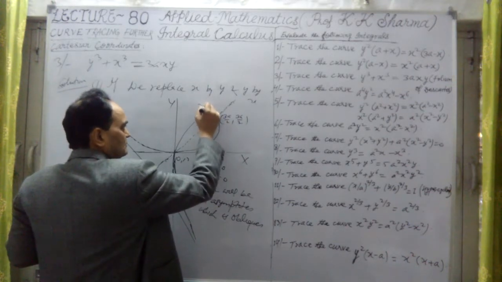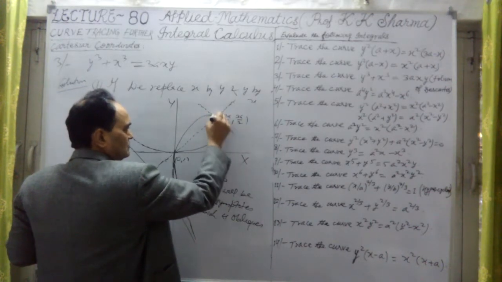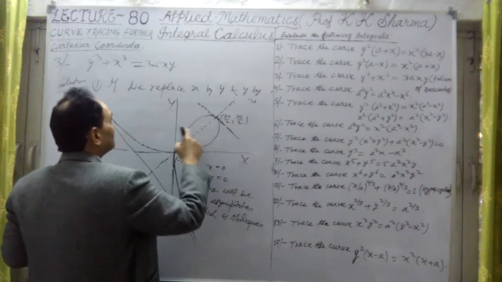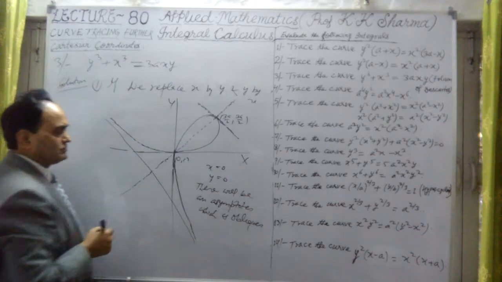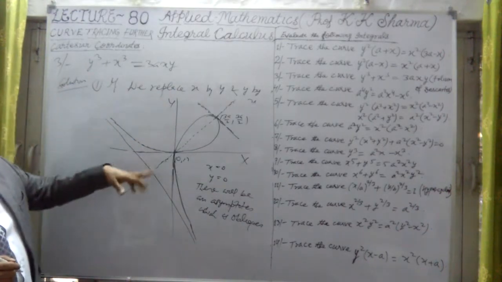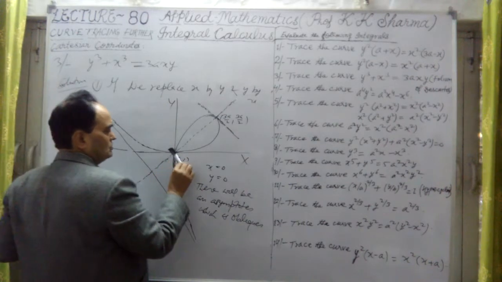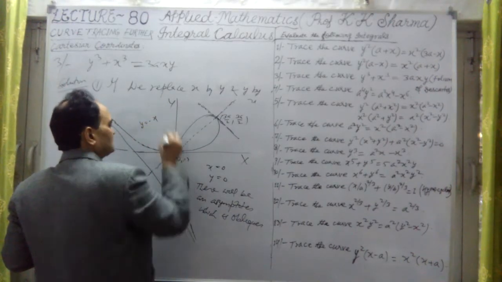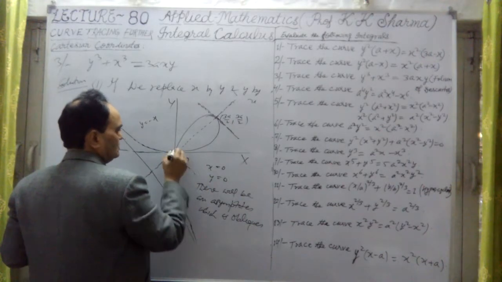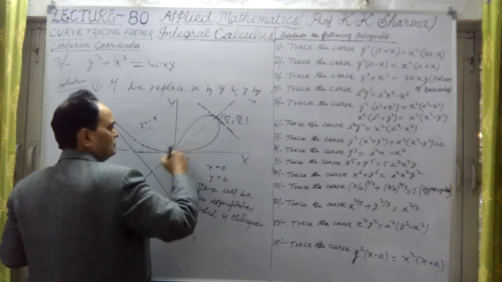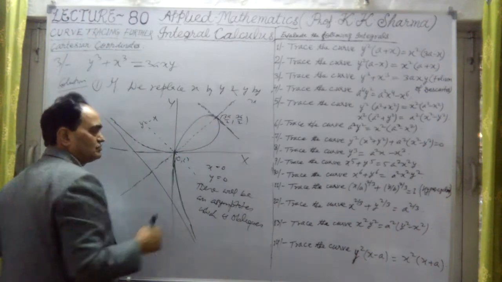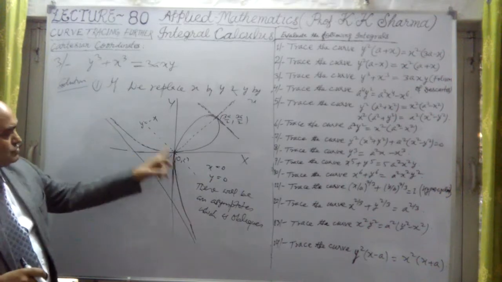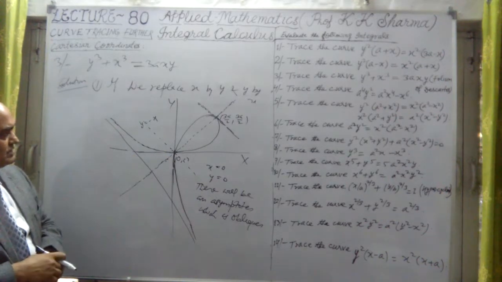At this line, the oblique point is the same. From this equation, we can find that this line is parallel to the y equal to minus x line. This line is parallel to y equal to minus x, because through this point y equal to minus x will be the line.